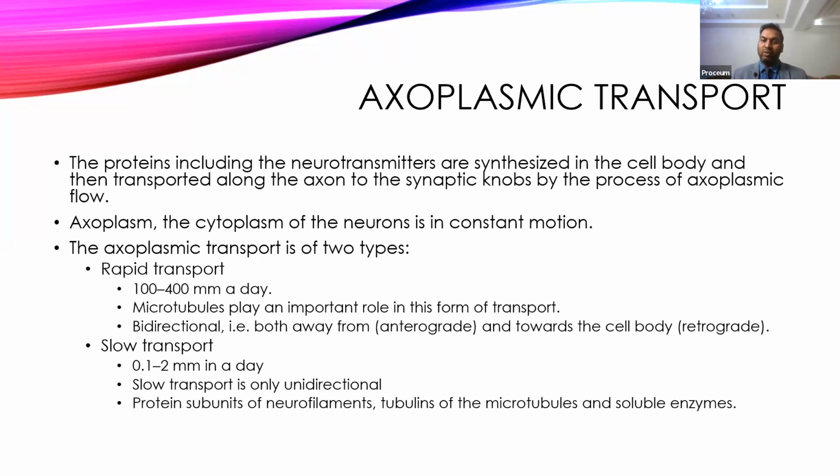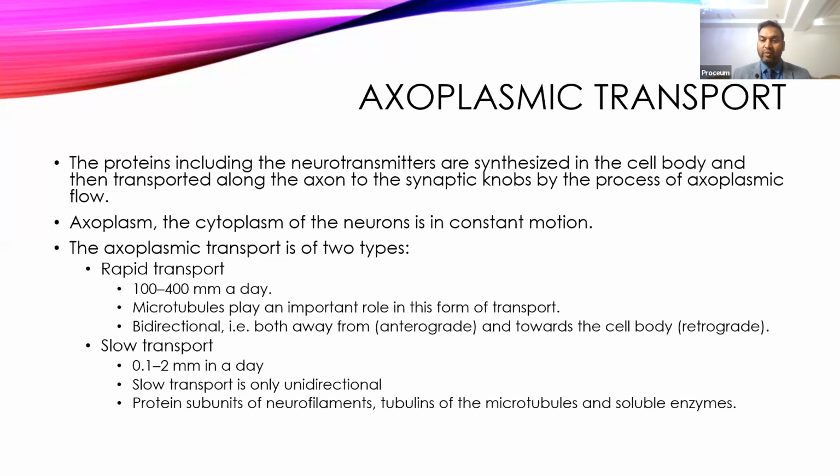So both directions will be there, and depending upon the speed of the transport, it is divided into two types: rapid transport and slow transport. Rapid transport is usually bidirectional. When it moves from the body to the axon, it goes at around 100 to 400 millimeters per day, and it usually occurs through the microtubules